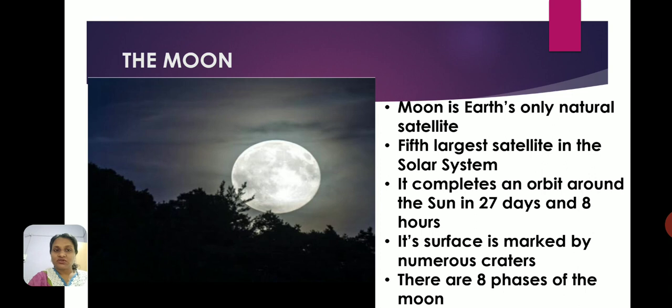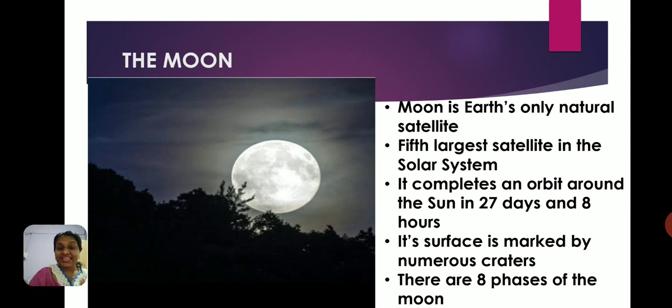Now what is special about the moon is that it doesn't have its own source of light. It only reflects sunlight. The sun's light hits the moon and gets reflected, and that is why we can see the moon in the sky. That is a very distinguishing feature of the moon. Now the surface of the moon is marked by craters. What are craters? The surface is not plain and smooth. There are a lot of holes, like large pits, and those pits are called craters. A crater is like a hole on the surface of the moon. It's not a flat surface.